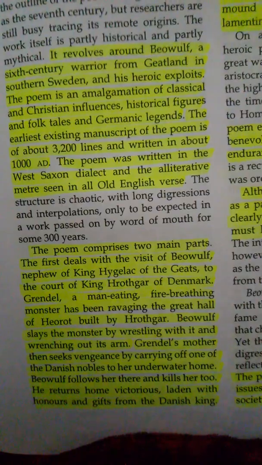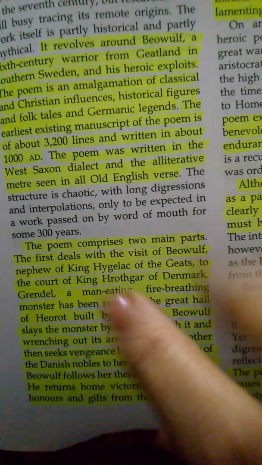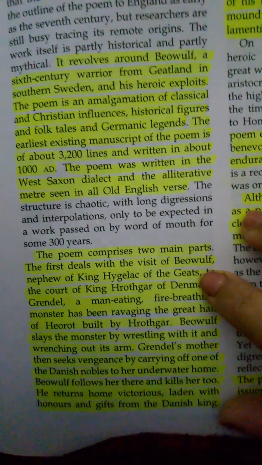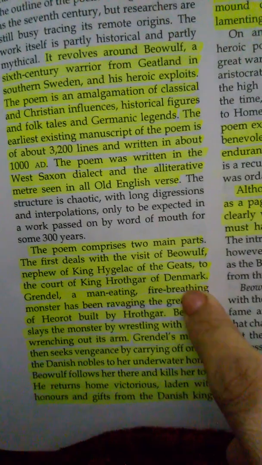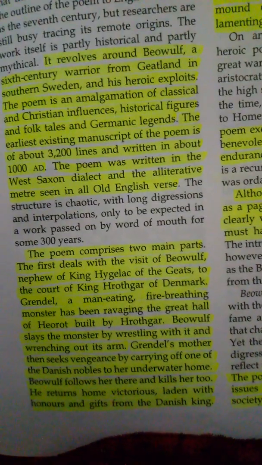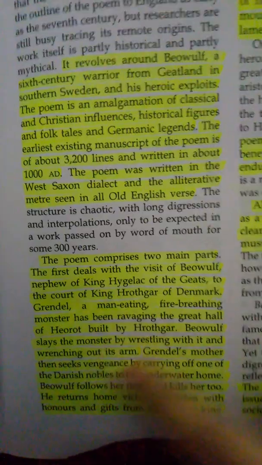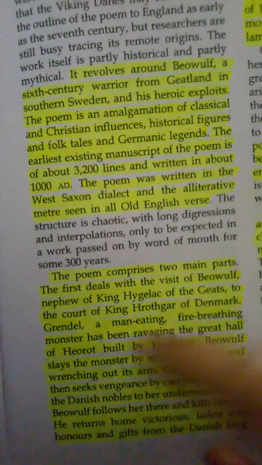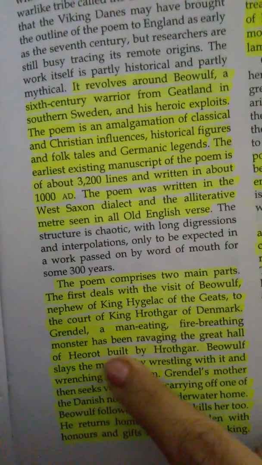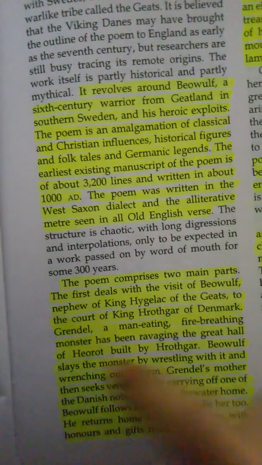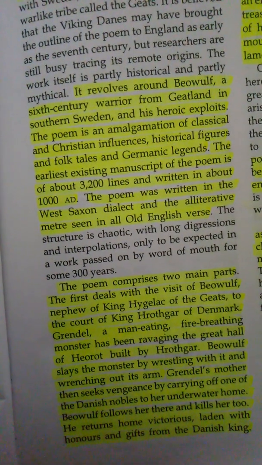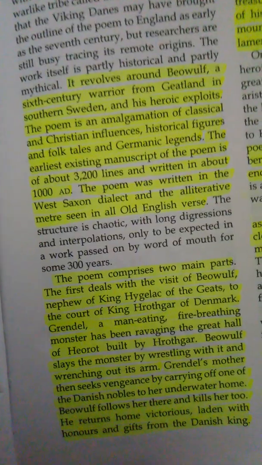Fine. Beowulf slays the monster. So there's one monster who is always disturbing the prevailing peace in that part of Denmark. So basically, Grendel, the name of the monster, he is disturbing the whole system or the politics of that country. Fine. Then Grendel is a man-eating, fire-breathing monster. Yani he is that kind of monster who can breathe out fire, just like a dragon.